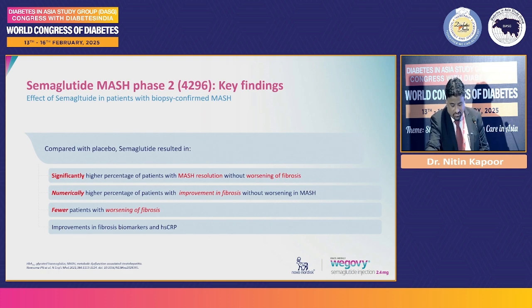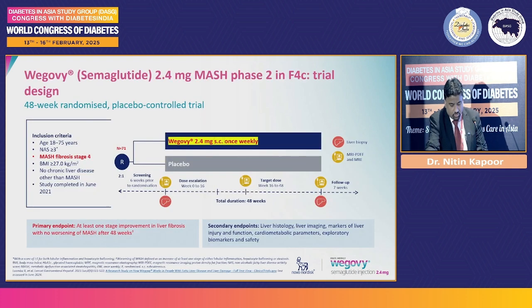So we move on to the next phase 2 study. Again, in this particular study, the numbers are only 71, but this is the first time the 2.4 milligram dose was used in people with steatohepatitis. And again, here they are looking at liver histology as an important endpoint, and the primary objective here being reduction in one stage of liver fibrosis. So we have fewer numbers. Obviously, when you do liver biopsies, it's hard to get a large number of patients, but with 2.4 mg.